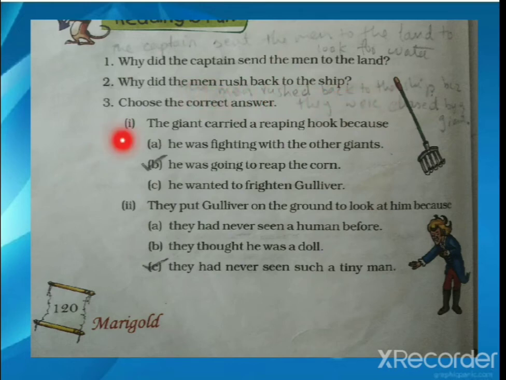Next, choose the correct answer. The giant carried a reaping hook. Now why was the giant carrying this hook? Remember I explained? Yes, because he was going to reap the corn. They put Gulliver on the ground to look at him because, now why did they all put Gulliver on the land? They had never seen a human before. They thought he was a doll. They had never seen such a tiny man. So which is the correct answer? They have never seen a tiny man. They all also were human, right? Those giants were not animals. They all also were humans. Okay, but they didn't see a tiny man like Gulliver. So that is why they put him on the ground.